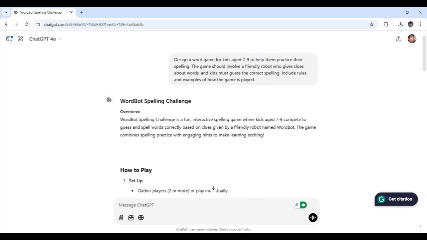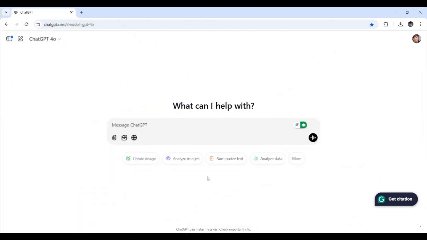a digital version. Now let's move on to lesson planning. So if you're a parent, a teacher, or tutor, creating structured lesson plans can sometimes feel overwhelming. Now, ChatGPT can simplify the process by providing outlines, activities, and even resources for any subject you're teaching. So think about the structure of your lesson. Do you want it to include hands-on activities, group discussions, or assessments? Let's ask ChatGPT to create a plan that's engaging and well organized.